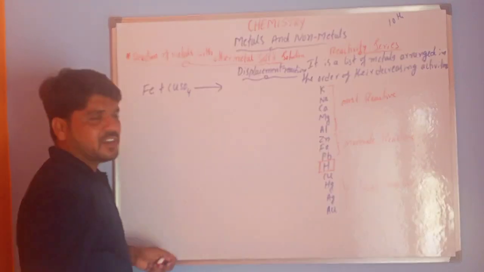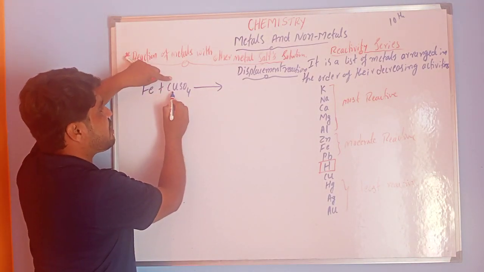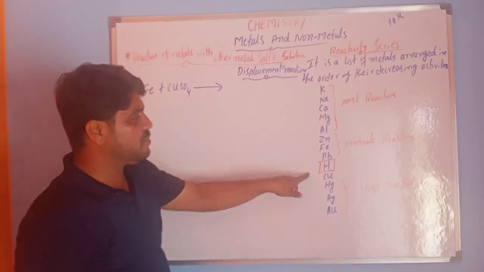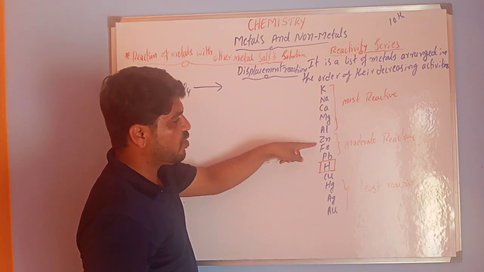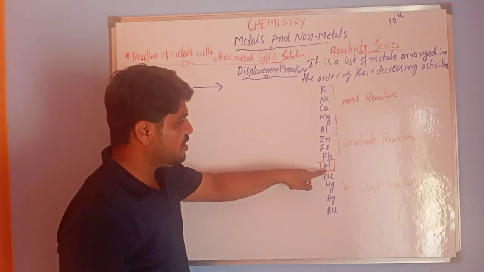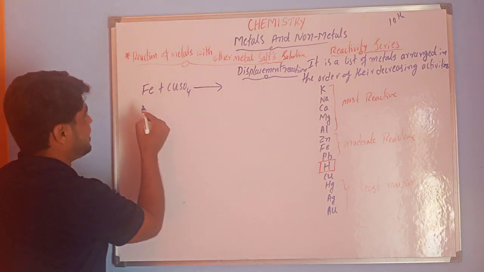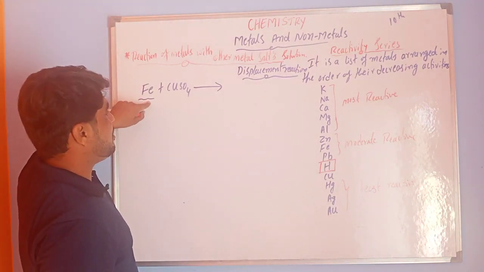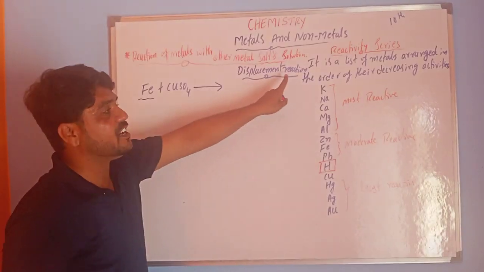What are the products? You have to tell what the products are. In this, iron replaces the copper. Why? Because iron is more reactive than copper. Just observe: the element iron is placed above hydrogen, that's why it is more reactive than copper. Observe in this list where copper is. Copper is present below hydrogen, that's why it is less reactive. This more reactive element can replace the less reactive element from that solution. This is what displacement reactions are.